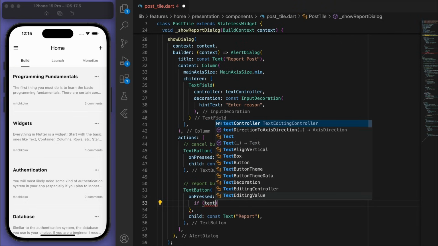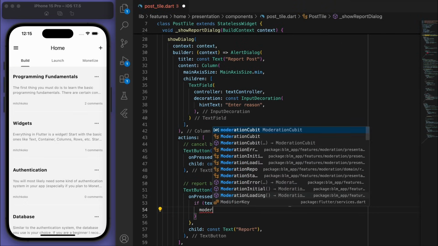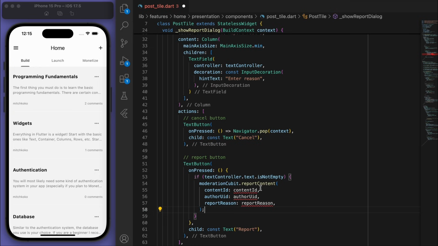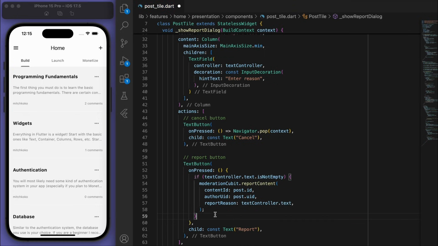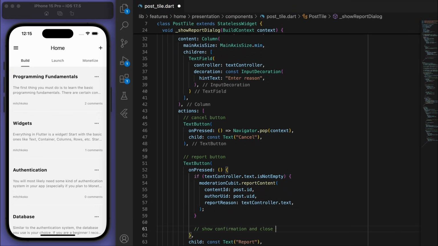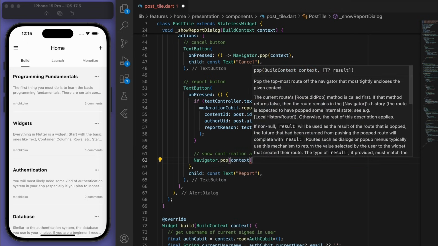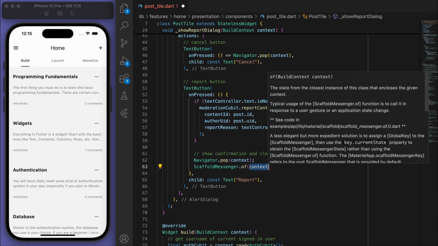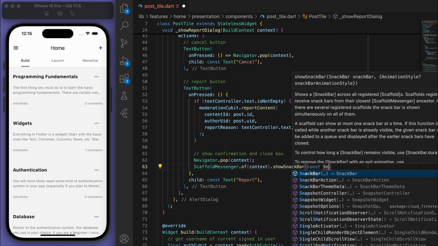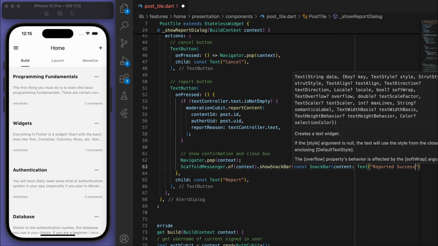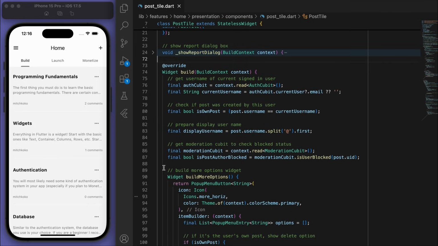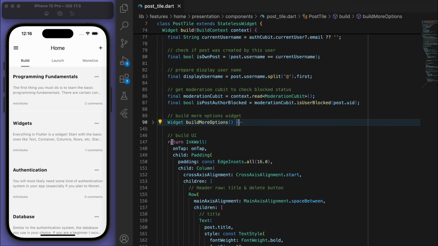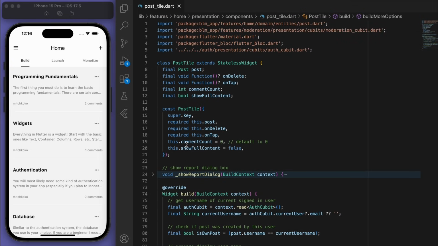So for the report button, if it's not empty, then we can call the moderation cubit and report the content. And if that is all successful, then we're going to pop the box and let's show the confirmation by showing a snack bar. Sweet, this is looking very good. So now if I save this, let's actually test this out.